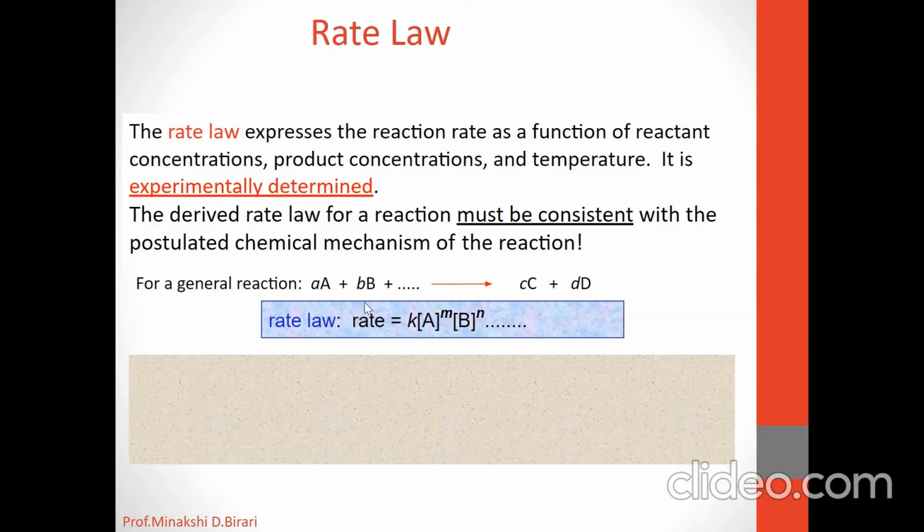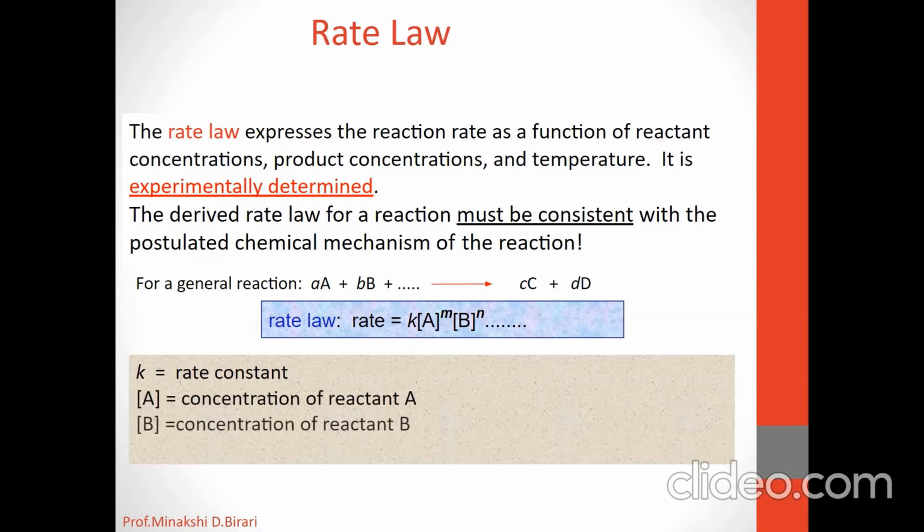The rate law is experimentally determined, and for the general reaction, the rate law is given by this expression: rate is equal to K times concentration of reactant A raised to m, concentration of B raised to n, where K is the rate constant or velocity constant, A is the concentration of reactant, B is the concentration of reactant, and m and n are the reaction orders.